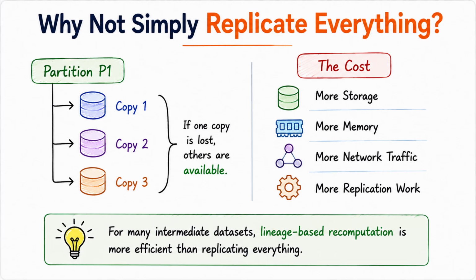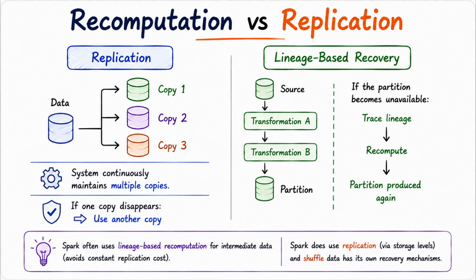But that doesn't mean replication is useless. It simply means Spark has different mechanisms available depending on the situation. Recomputation versus replication. So let's make the distinction clear. Replication means keeping another physical copy of the data. Lineage means maintaining the dependency information needed to produce the data again.